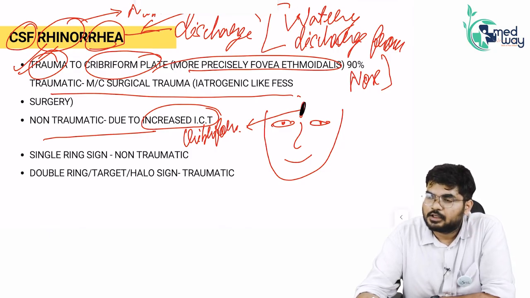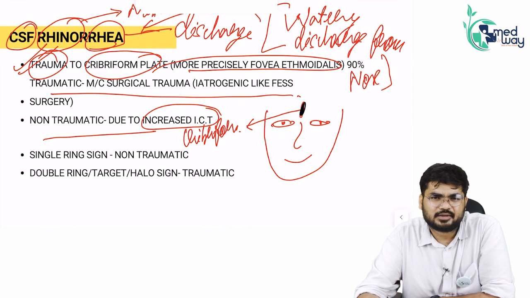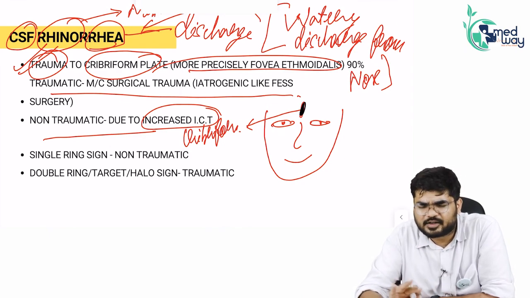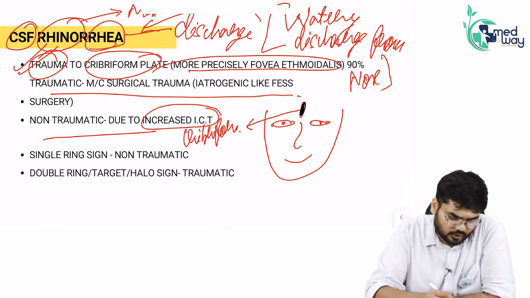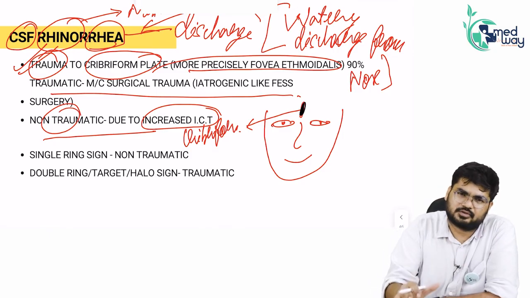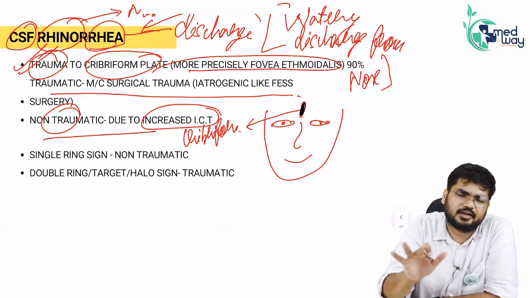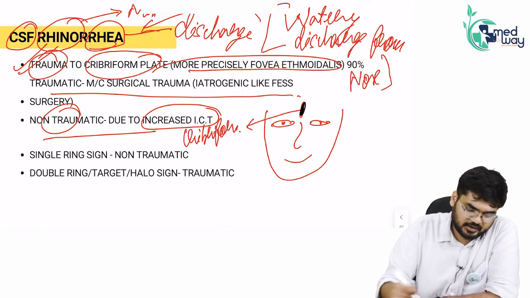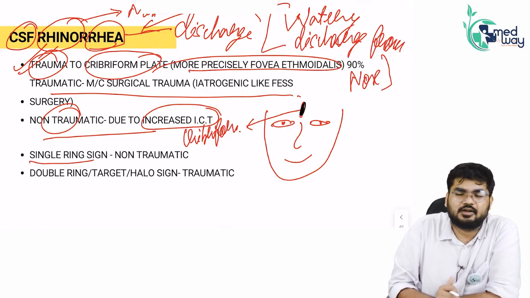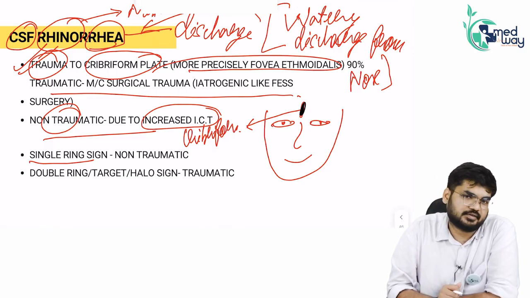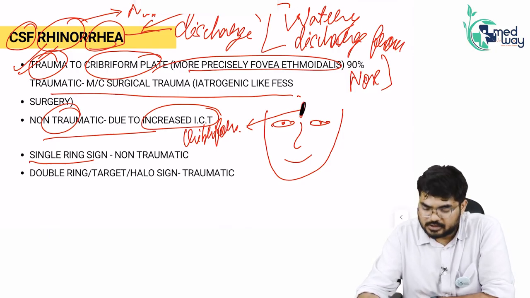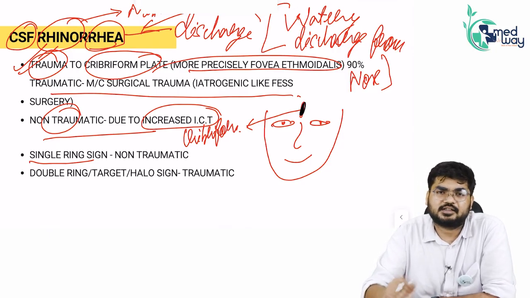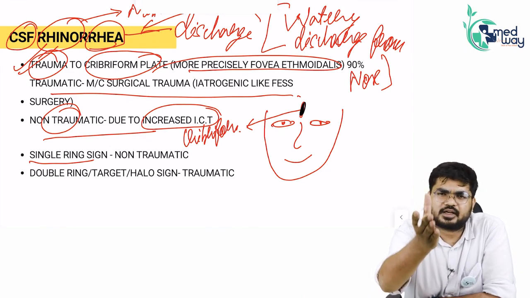Fine. Now comes the differentiating point. I told you that non-traumatic CSF rhinorrhea is very less commonly seen, very rarely asked. Most common cause is the intracranial tension increase in case of non-traumatic CSF rhinorrhea. So I won't focus on non-traumatic CSF rhinorrhea because it is very rarely asked, rarely seen also. Fine. There is a single ring sign, single halo sign seen in non-traumatic CSF rhinorrhea, but we won't be focusing on that non-traumatic part that much. The important part is, please try to understand, the important part is traumatic CSF rhinorrhea.